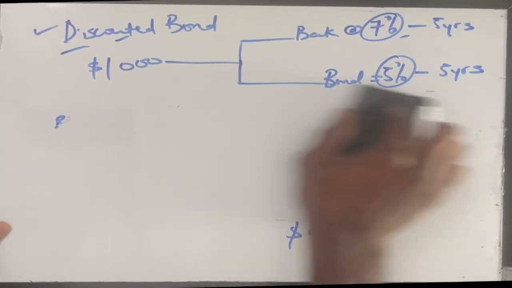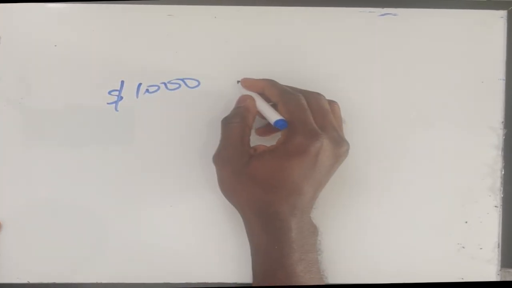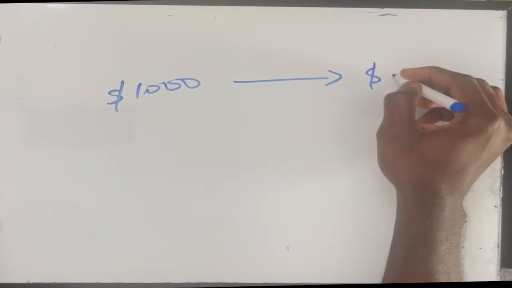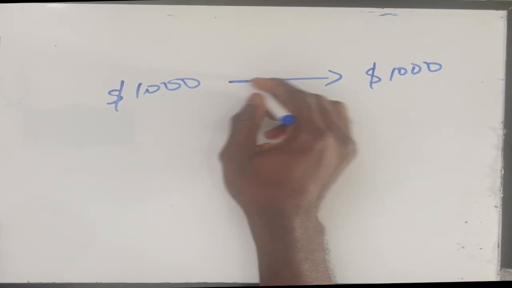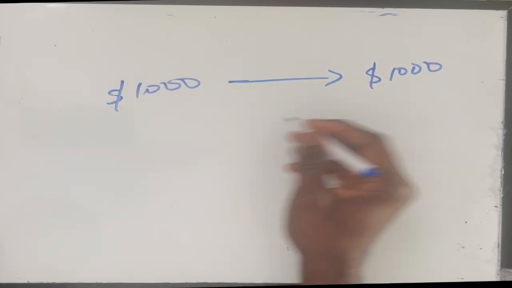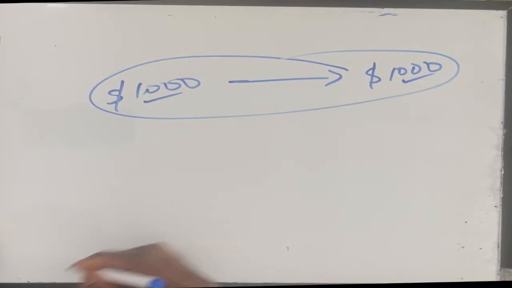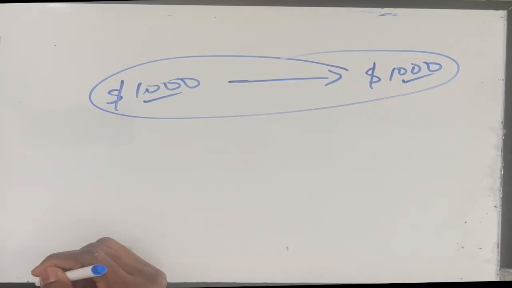Now the last one is at par. At par simply means that you are paying 1,000 today for the bond, and at the end of the day, you are going to get 1,000. So this is where there is not really so much incentive whether to buy the bond or not. So here, the market price is the same as how much you're going to get. And I don't think we need an example for this. So this is the end of our video on explaining premium, discounted bond, and a bond at par.